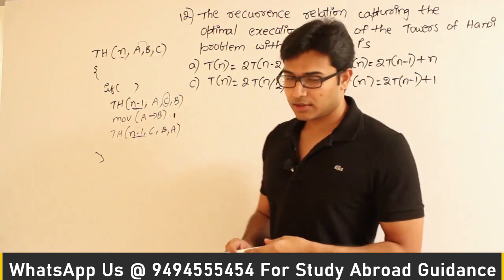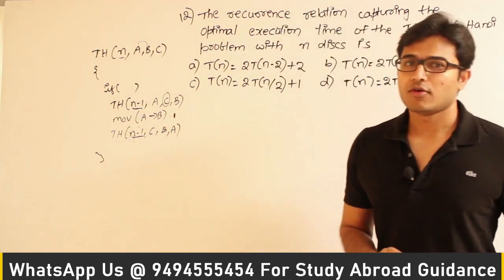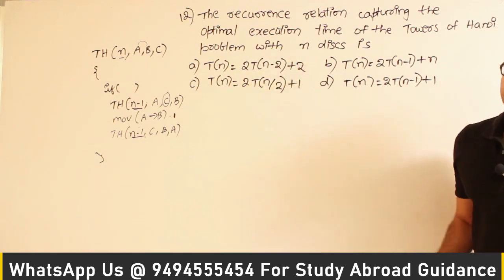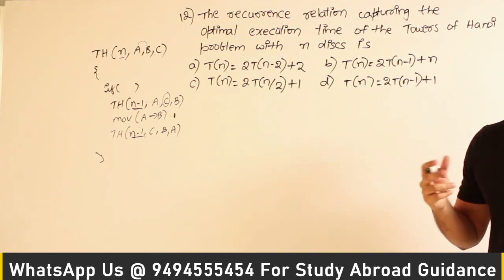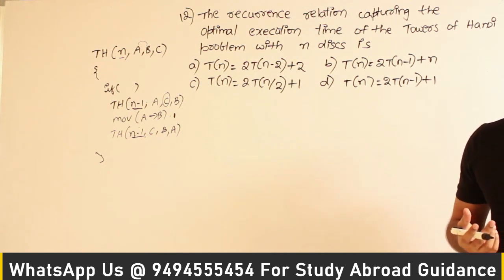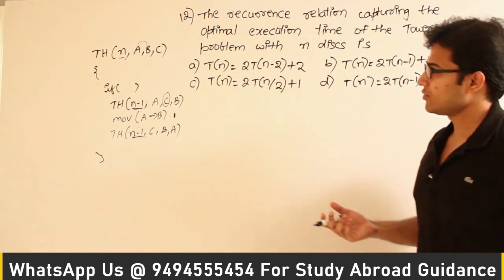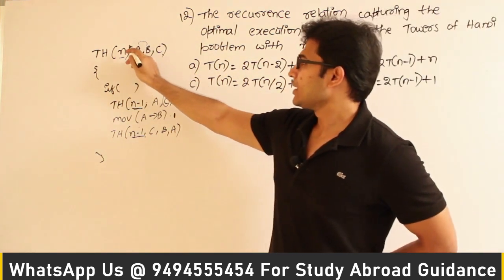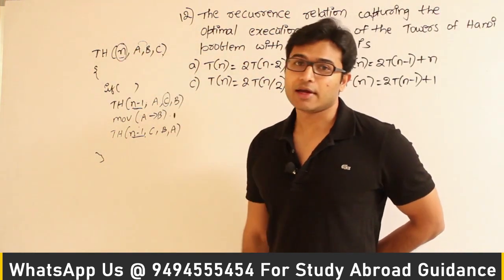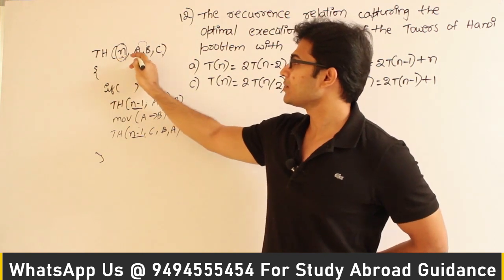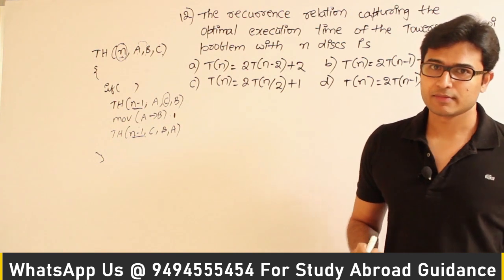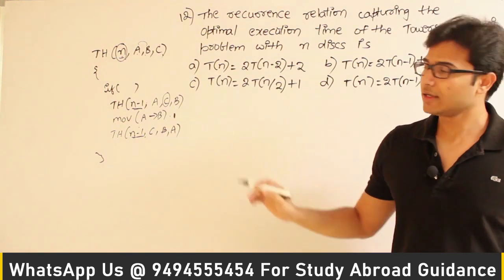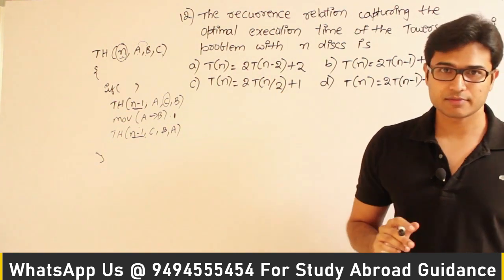They might ask you some other interesting question, where the options are the same. The question will be like this: write a recurrence equation which will give us the number of movements required to move n disks from A to B using C. Let us say you have 3 towers and you want to move n disks from A to B using C. Then how many total movements are required? Let's see how to solve it. Let us assume that the same options are given.